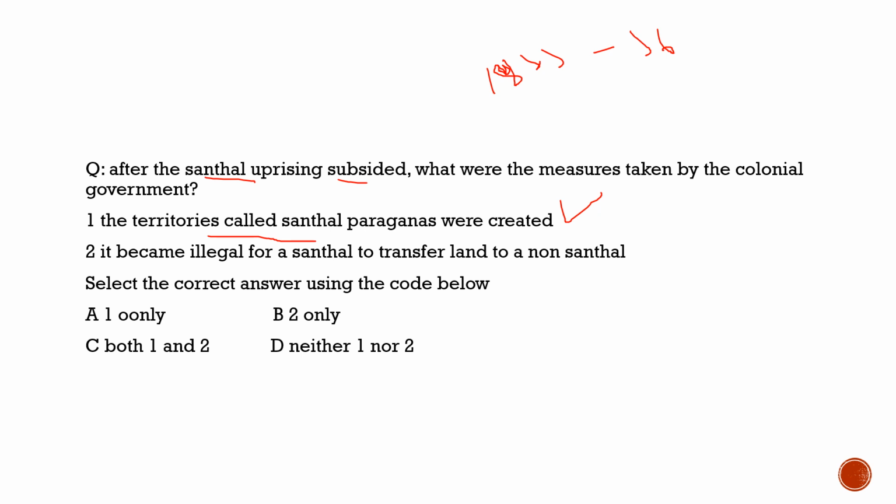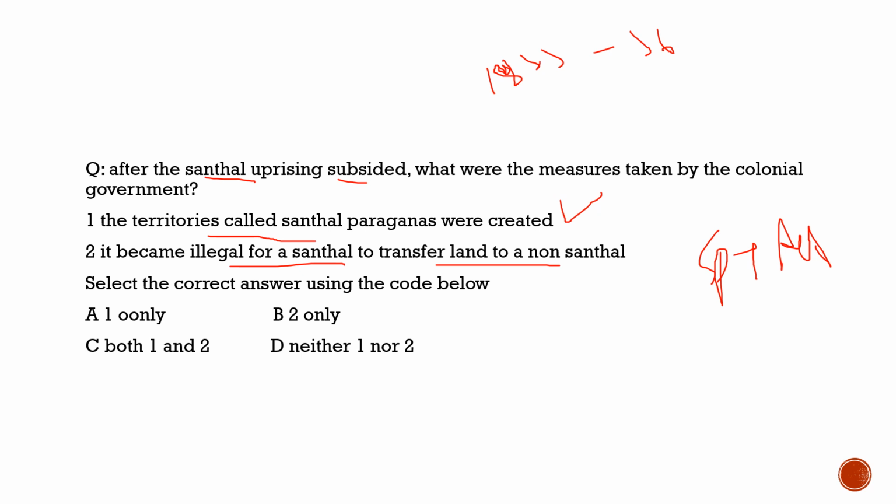Coming to this another statement, it says it became illegal for Santhal to transfer land to a non-Santhal. 100% correct. After this, a law was formed, which was named the Santhal Parganas Tenancy Act, SPT Act, under which it became illegal for a Santhal to transfer land to a non-Santhal.